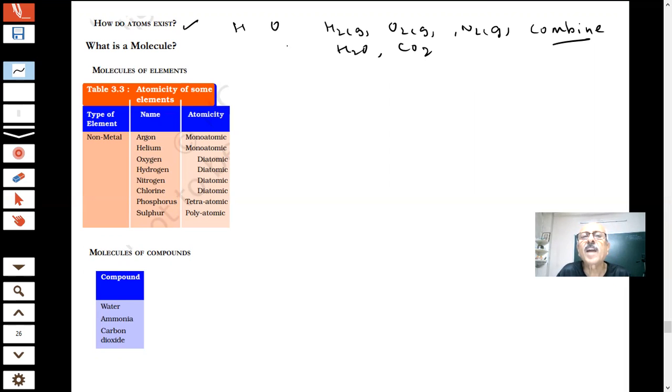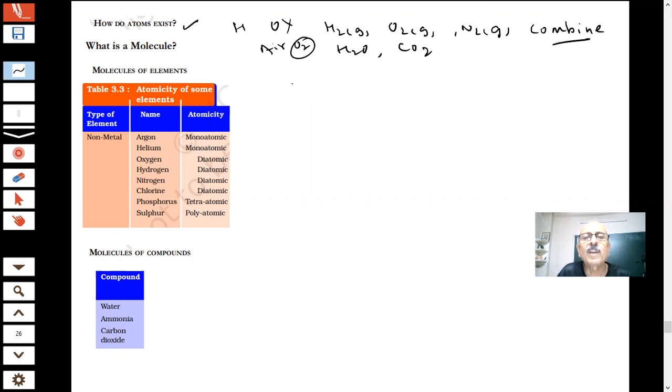They are not existing as H. H doesn't exist, but H2 exists. O doesn't exist as O; the oxygen atom is not there, but O2 is there. In the air, what do you have? O2, not O. Got it? This doesn't exist because it is not stable. It will react to form O2.